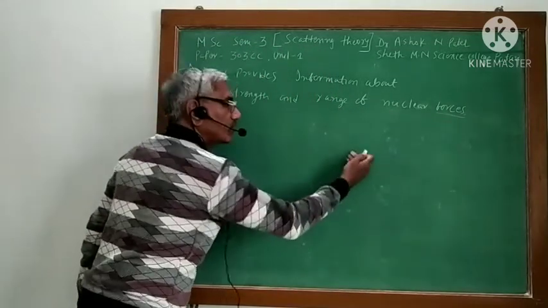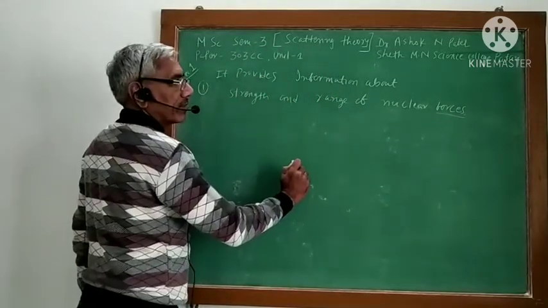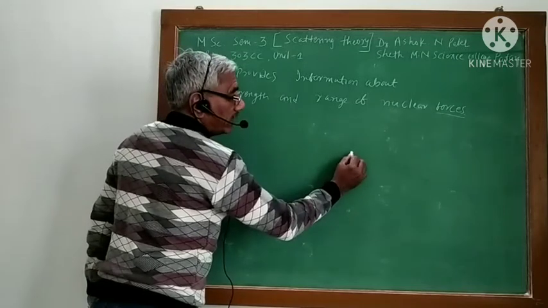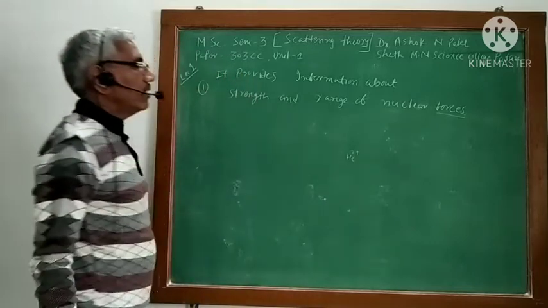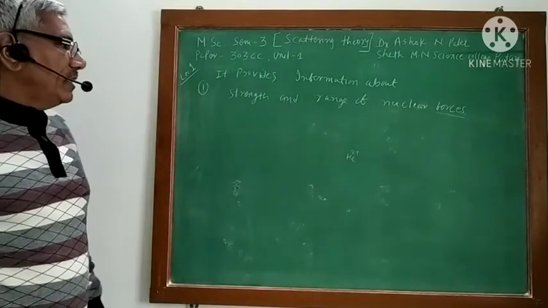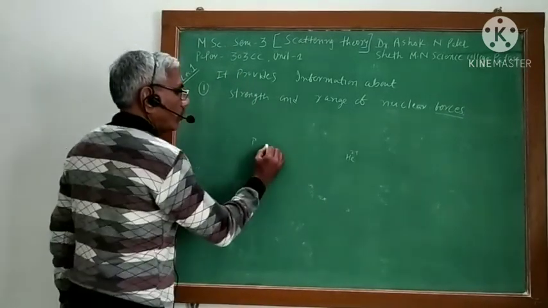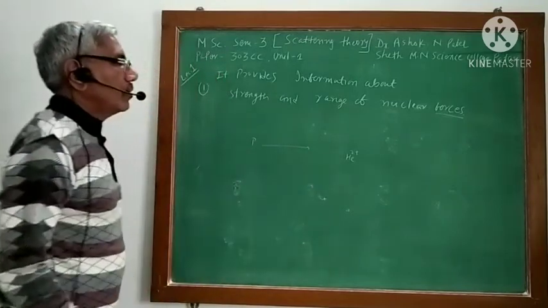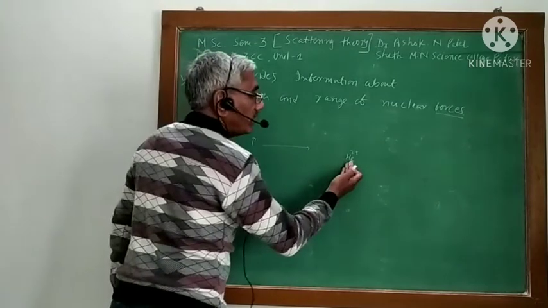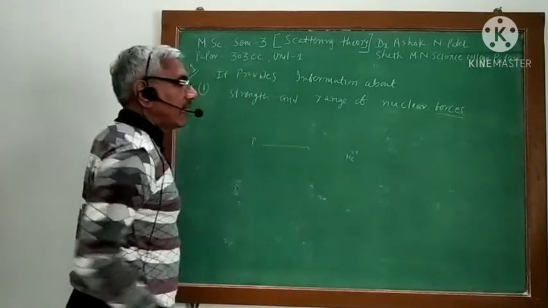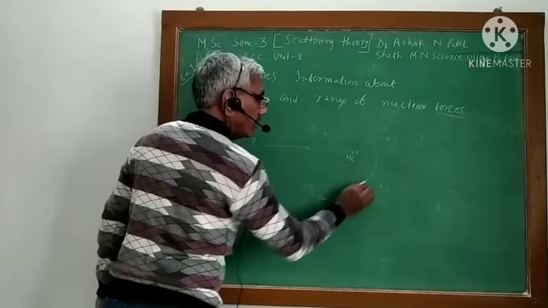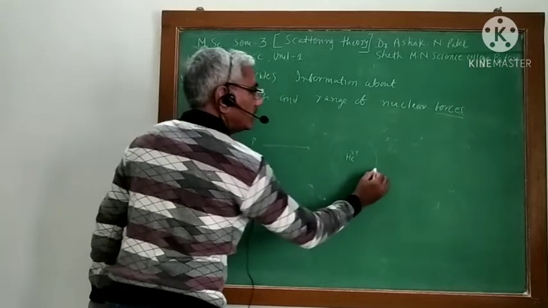What type of forces are there? Let us say, suppose there is a helium 2 plus, it has positive charge, and a proton is incident on this. So what is the range of this potential? Because this is a collection of charges, you can say there is a range of potential. It has some potential.